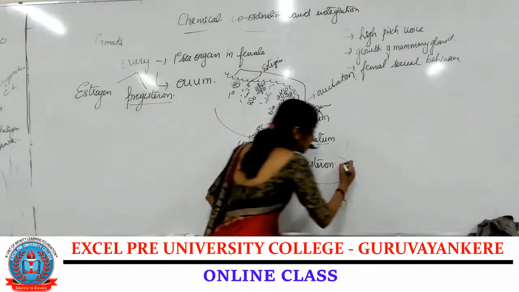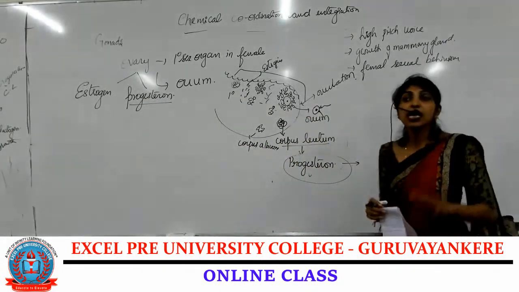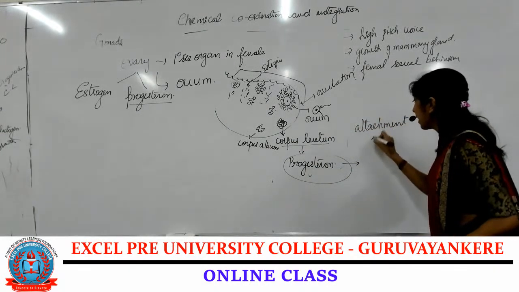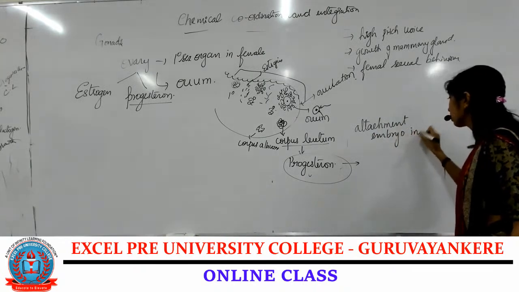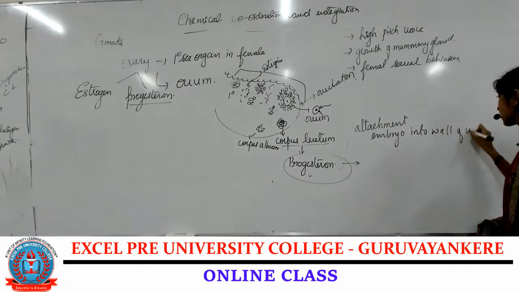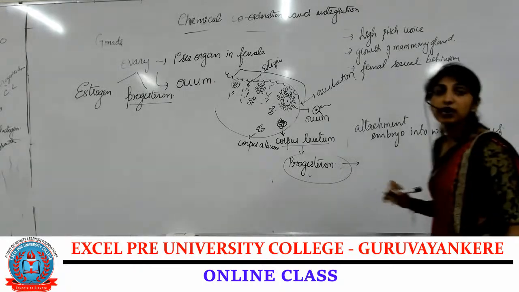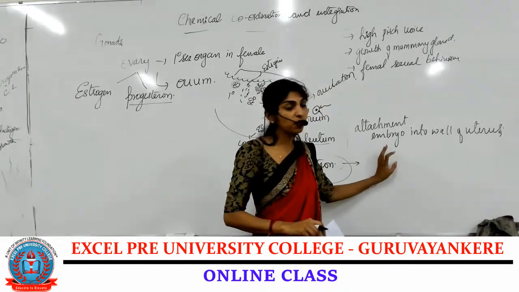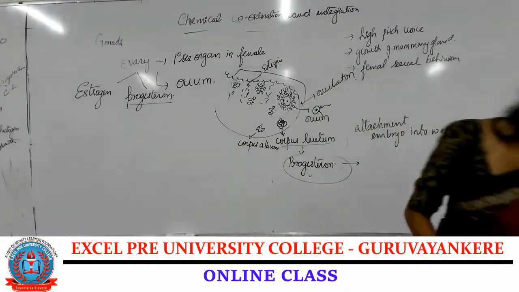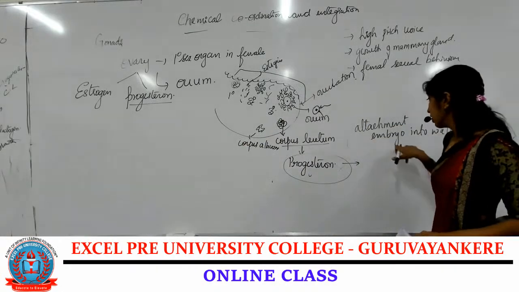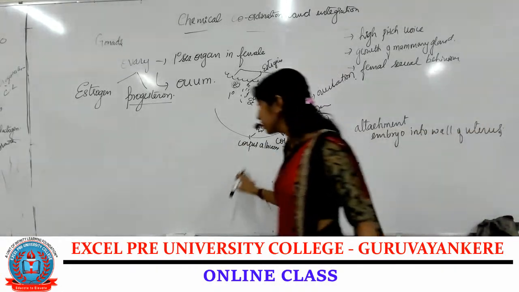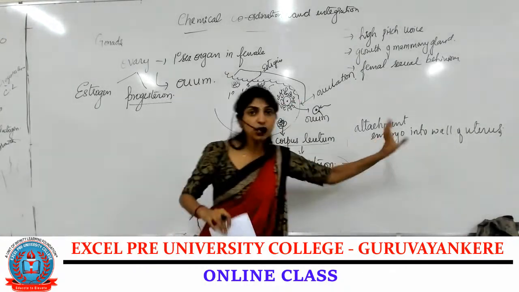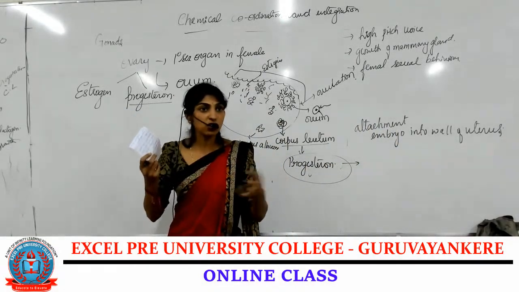What is the function of this progesterone during pregnancy? It helps in the attachment of the embryo to the wall of the uterus. That is the main function. If the corpus luteum degenerates and progesterone is not secreted, the embryo which is attached to the uterus gets shed. That is abortion or miscarriage.